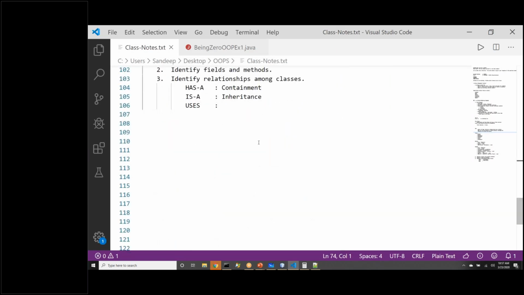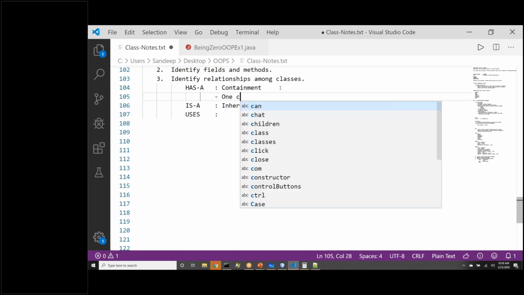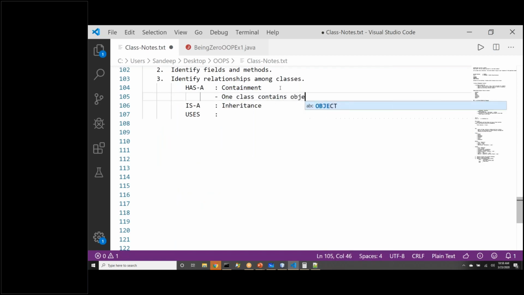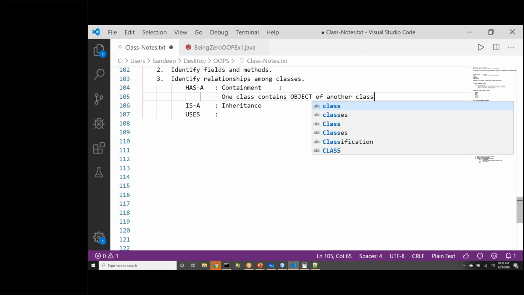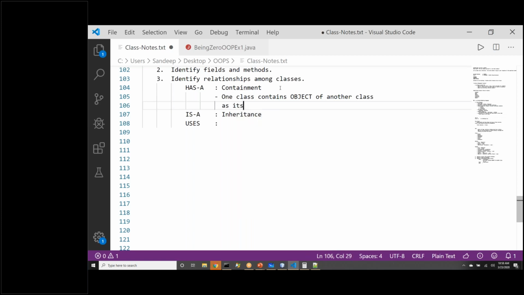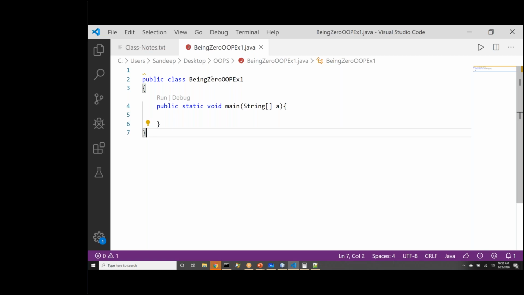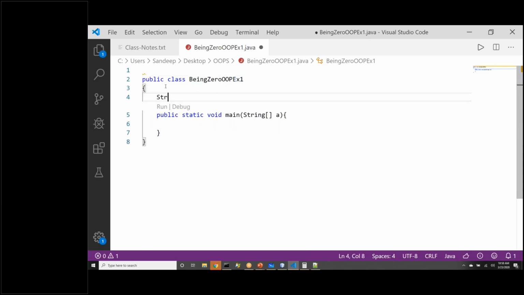Now we are going into details of that. It is not has a. Why? Because has a means one class contains object of another class as its field. If in being 0 OOP, if I say exercise name, now I can say being 0 OOP EX1 has a string data member. This is has a relationship, line number 4.